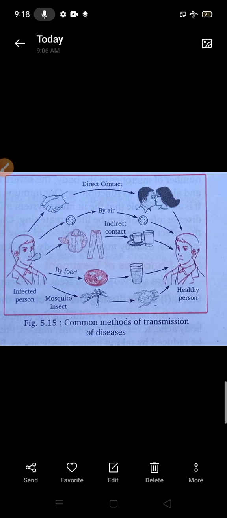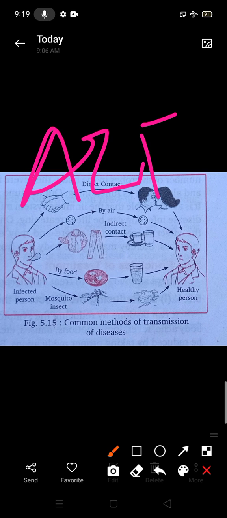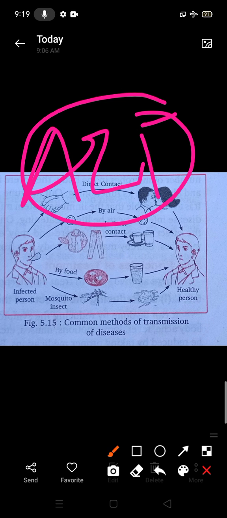AIDS is a sexually transmitted disease, and 1st December we celebrate as World AIDS Day. AIDS was first recognized by Dr. Gottlieb in the USA. Clear? Nowadays one medicine is very effective for AIDS patients and you should know about it. Its name is AZT. AZT is a very effective medicine for AIDS.